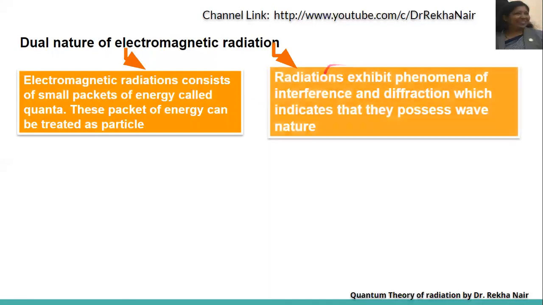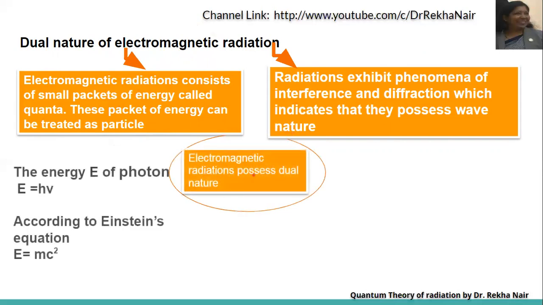Another assumption is that radiations exhibit phenomena of interference and diffraction, which indicates that they possess wave nature. So finally, we can conclude that electromagnetic radiation has particle nature as well as wave nature. So this is the dual nature.